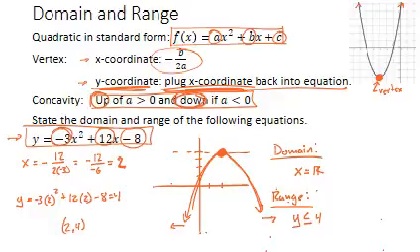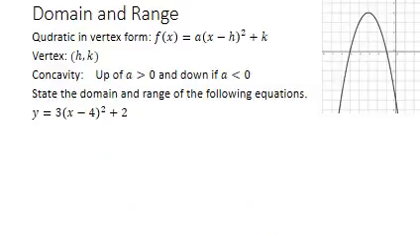We're actually going to look at a quadratic one more time, but we're going to look at it in the form of a quadratic that you may not be as used to. So let's look at this other form. It's called vertex form of a quadratic. You'll see here it's f of x equals a times x minus h squared plus k. It's still a quadratic, so it still has a vertex, and it still either opens up or down. And here's our example, y equals 3 times x minus 4 squared plus 2.